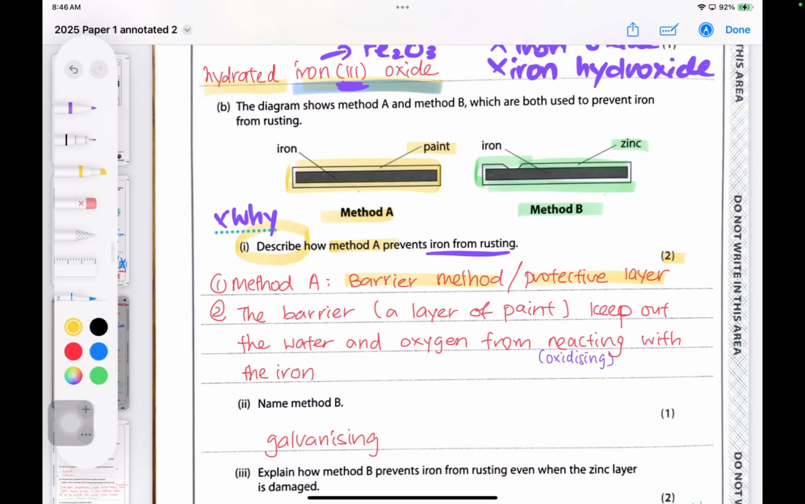What does the paint do? Then number 2, so what? So what if there's a protective layer? So what if there's a barrier method? Here it is to keep out the water and oxygen from reacting with the iron. At the beginning of the question, they did tell you that there are essential things that cause rusting to occur, and you want to minimize contact of water and oxygen with the iron. So the layer of paint keeps out the water and oxygen from reacting with the iron. The word reacting is the baseline word, but if you are really good in chemistry, you could use the word oxidizing.